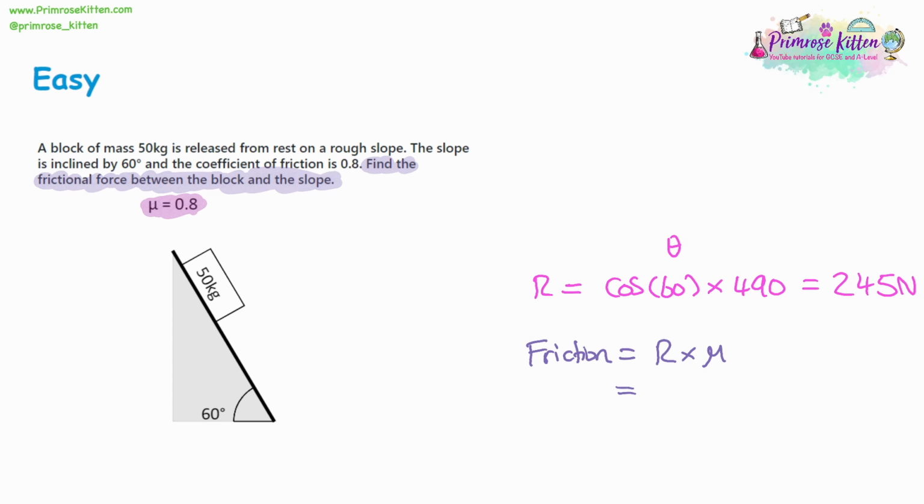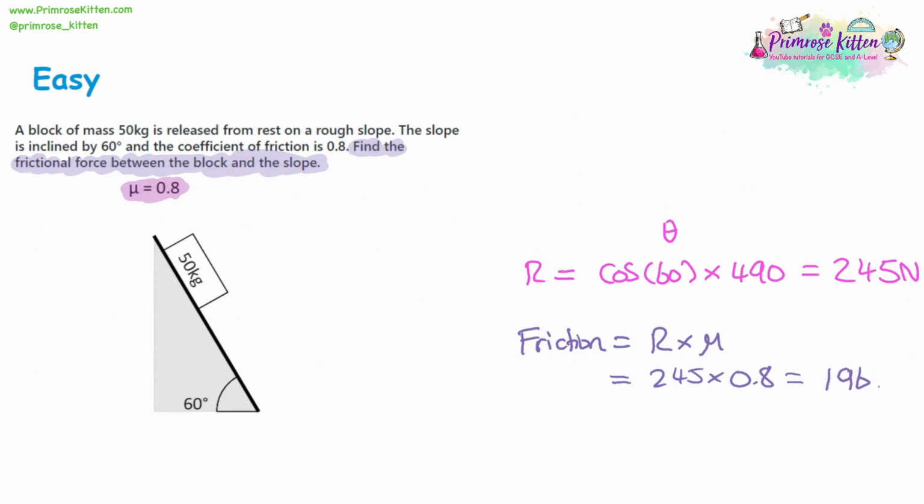So that's going to be equal to 245 multiplied by 0.8, which is going to give us 196 newtons. And again, there's going to be another step after this where you calculate the force down the slope, which I've labelled in green, and this is going to be taken away from it because it's going to slow the block down. But we're going to move on to that in future questions. Again, we're going to go through this step by step and build up our knowledge.